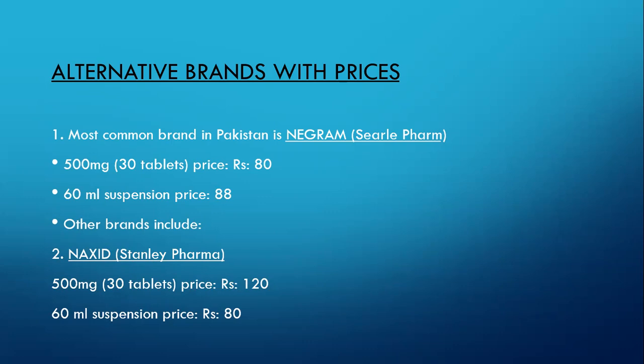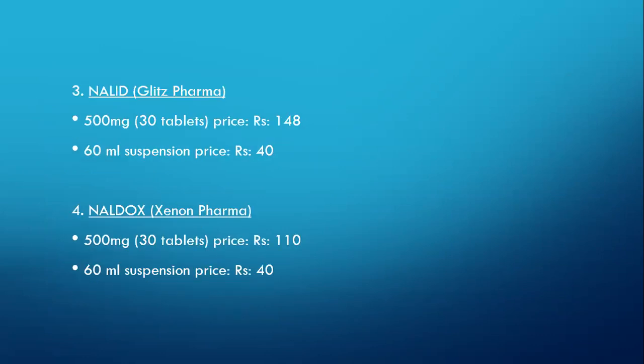Other brands include Nexid, manufactured by Stanley Pharma. The major active ingredient, the API, is the same, nalidixic acid. A pack of 30 tablets, each of 500 mg, is rupees 120, and a bottle of 60 ml suspension is 80 rupees.